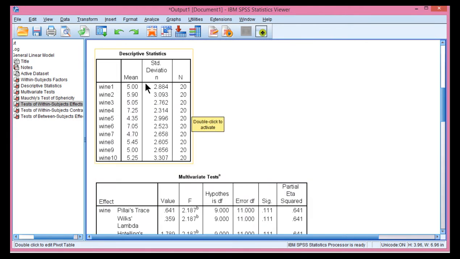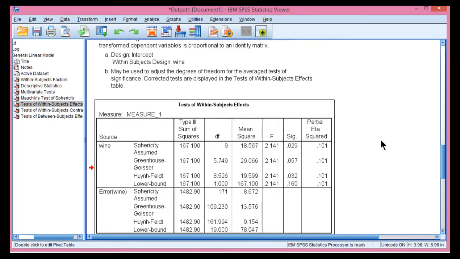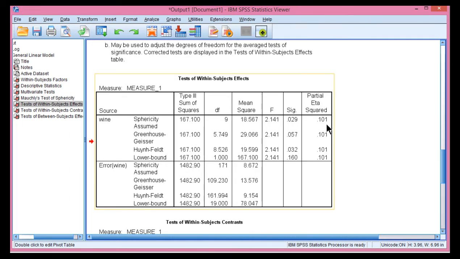So I've rejected the null hypothesis of equal means, so there's something systematic going on, which supports the idea that to some degree, people can discriminate across the quality of wines in terms of the taste. And so the partial eta squared was estimated at 0.10, which suggests that 10% of the variance was accounted for, excluding any variance that was shared across the wines. Now, just to refresh your memory, this is exactly the same value obtained from Kendall's W.